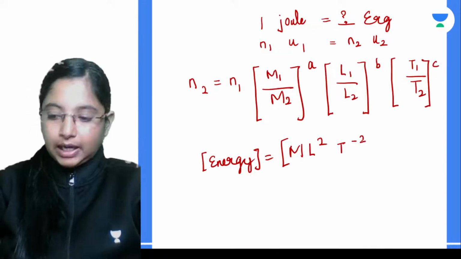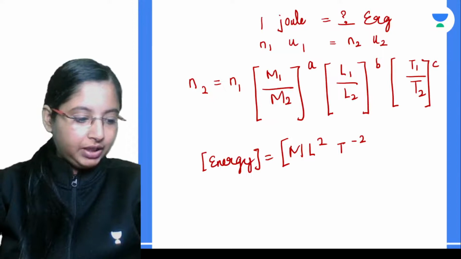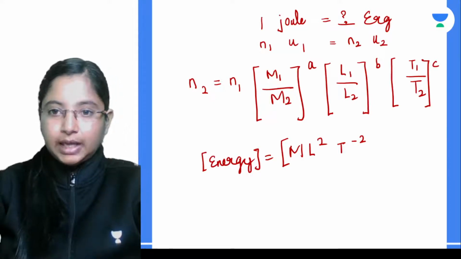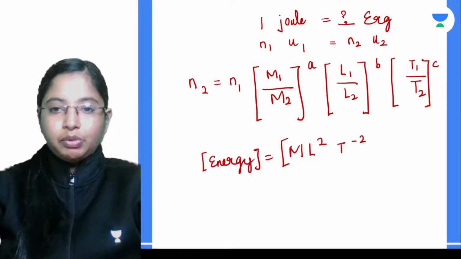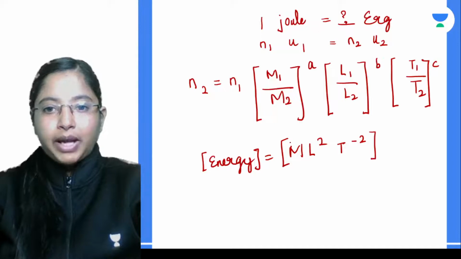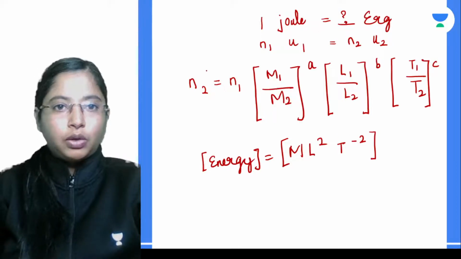Okay, that is the dimensional formula of energy. I am directly giving the dimensional formula over here. So this is basically the dimensional formula of energy. Now from here we can look at the power terms. If you compare the power terms, we get certain quantities over here.